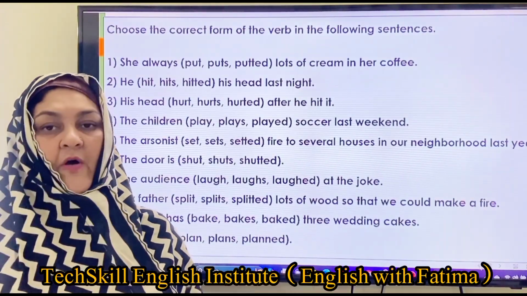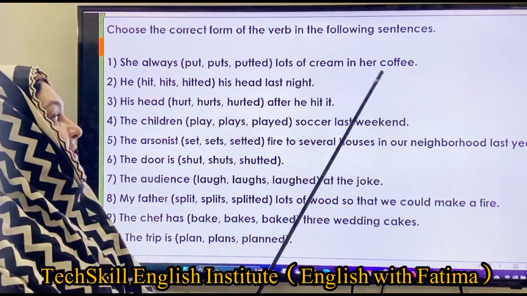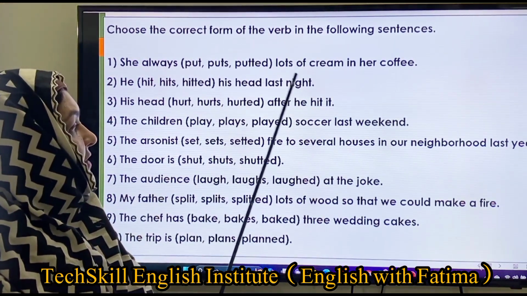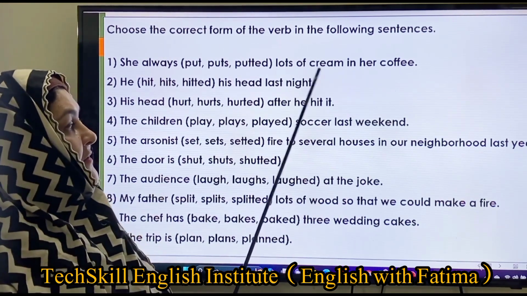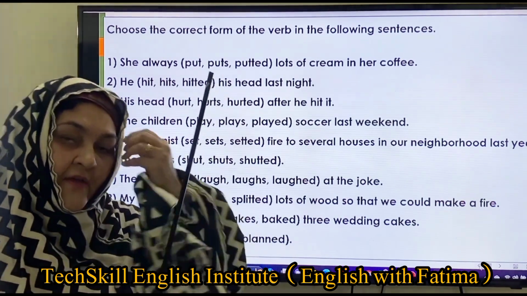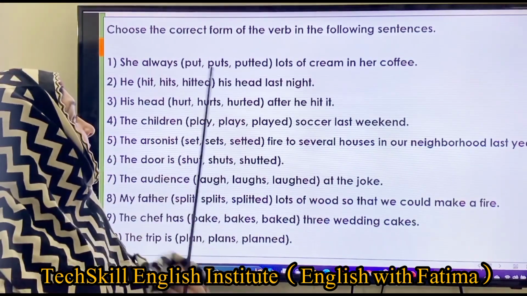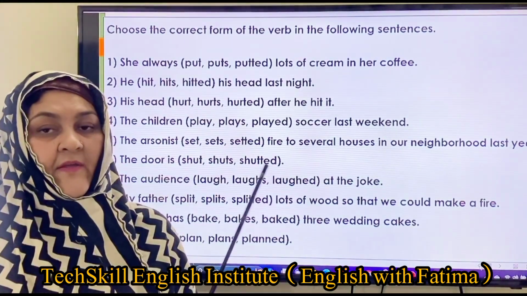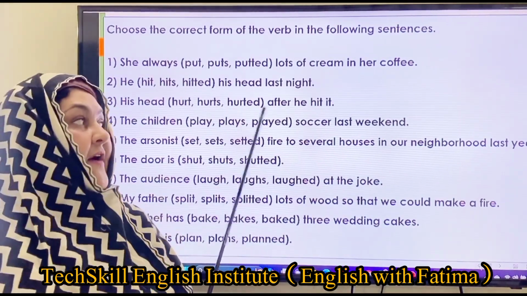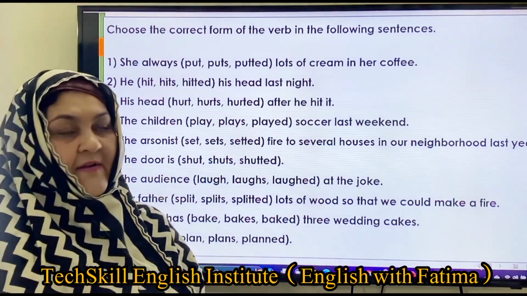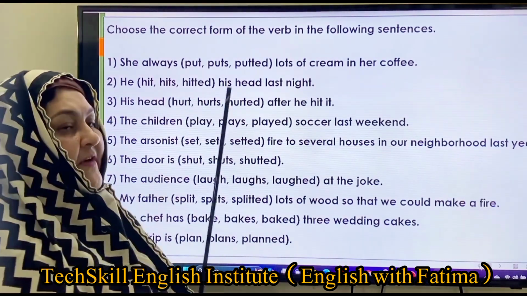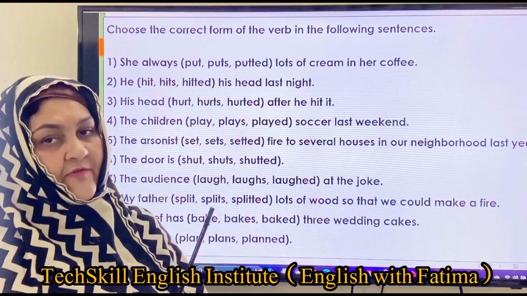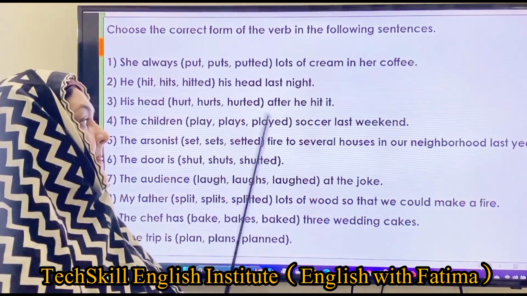Choose the correct form of verb in the following sentences. She always puts lots of cream in her coffee. So this is about a regular practice. There we have the correct choice, puts. Okay, if it had been in the past tense, we could have chosen put. But this is about a regular habitual action or habit, regular practice that should be in the present tense.